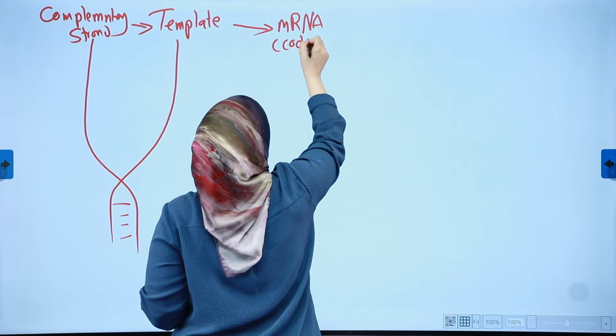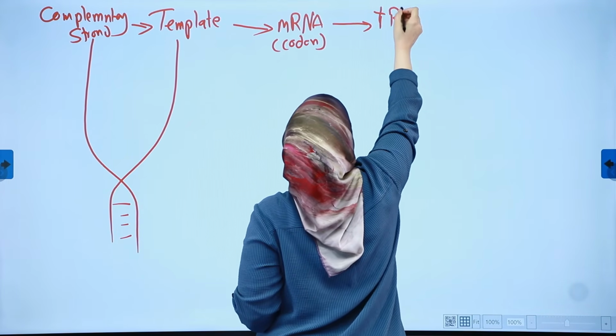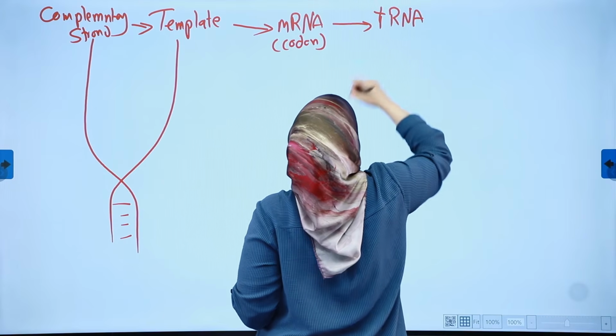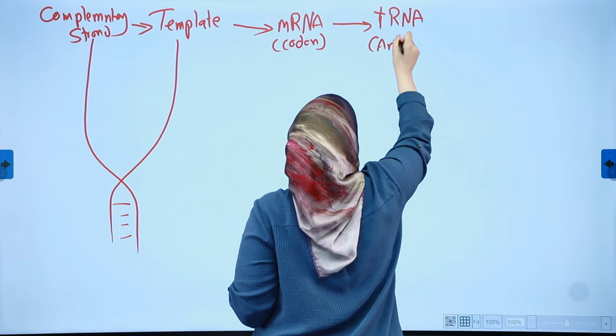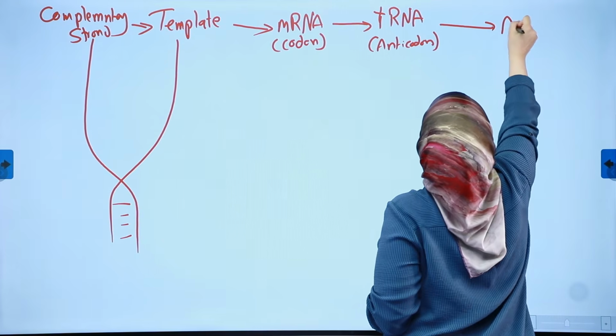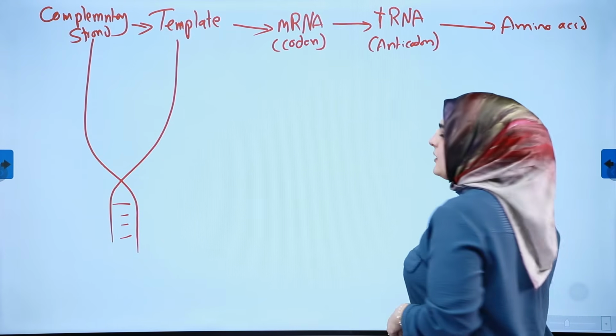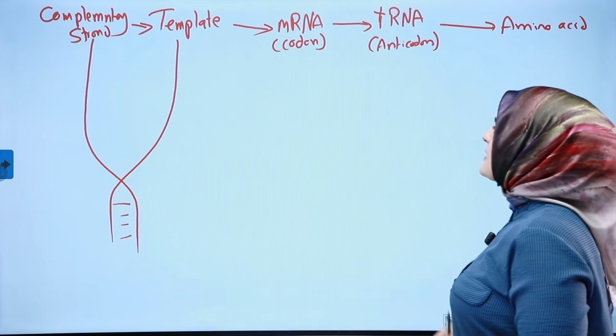We have the codon, all right? And then we have tRNA that's going to bring the amino acids for us. It has the anticodon on it. And lastly, we have the amino acid.